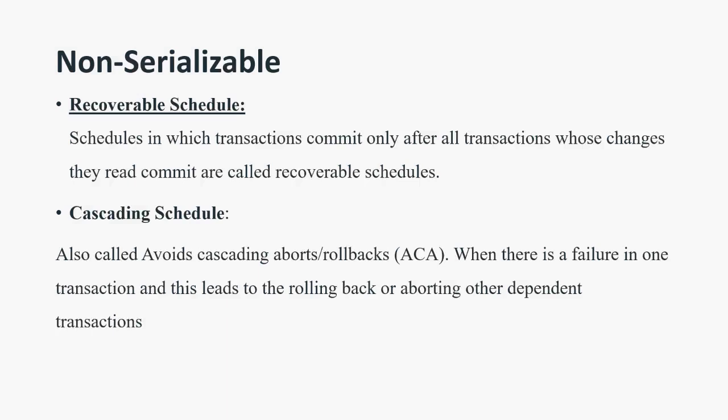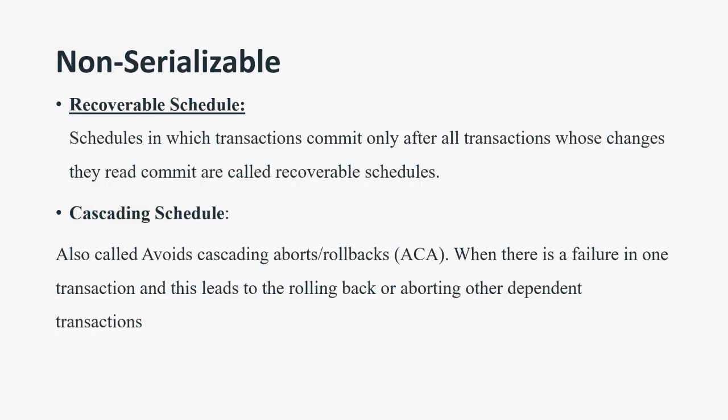Now we are coming to the non-serializable type. So for non-serializable, we again have recoverable and non-recoverable schedules. Under recoverable, we have cascading, cascadeless, as well as strict schedules. See, recoverable, now we know, means when there exists some problem, the problem could be recovered. It can go back to its state where the problem has not happened.